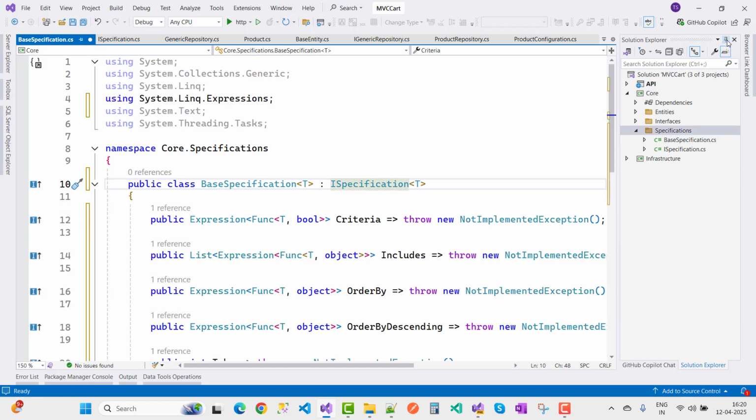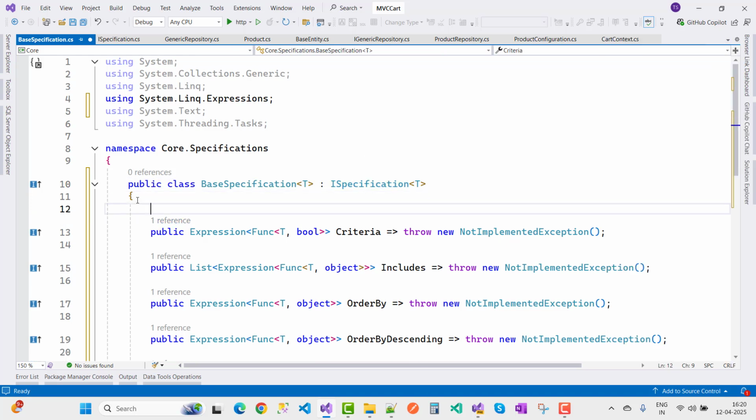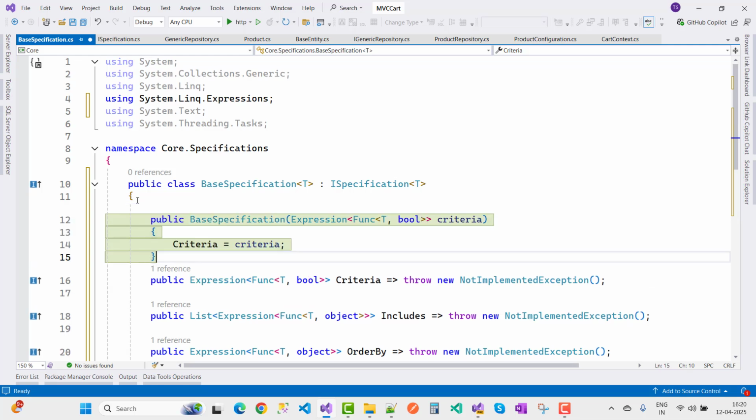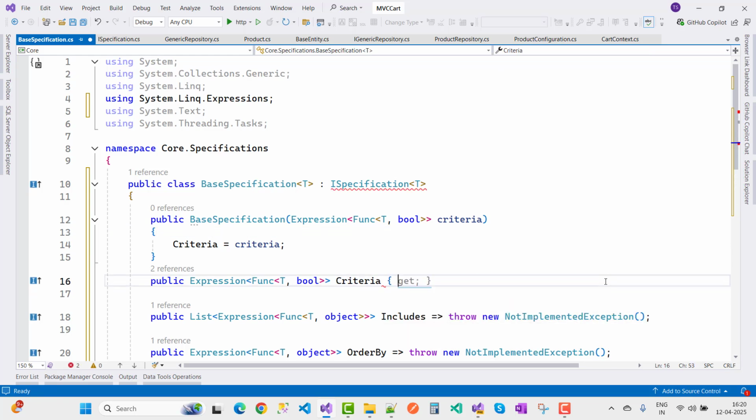Now create a BaseSpecification class constructor and initialize it using the criteria. Here we have BaseSpecification, and inside it you can take the criteria, and that criteria is used here. It's not implemented yet, so use get.